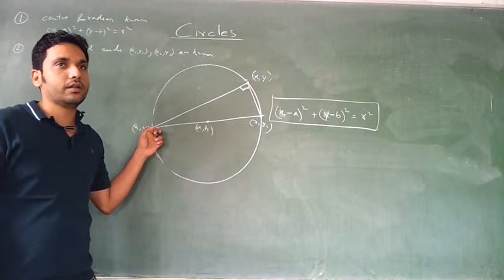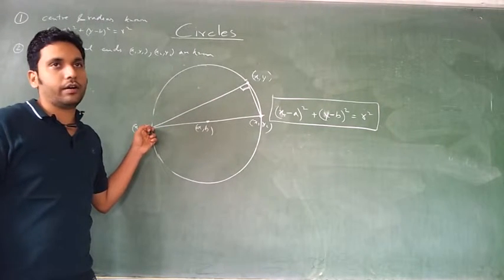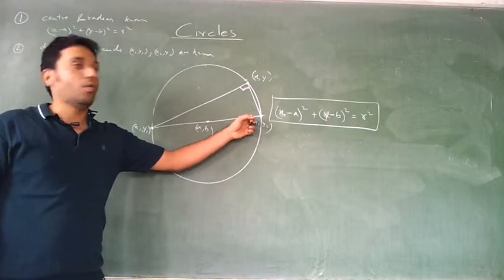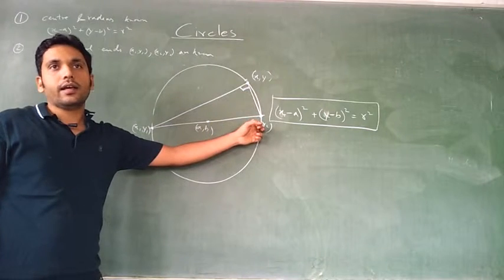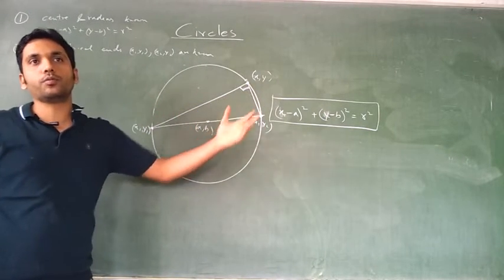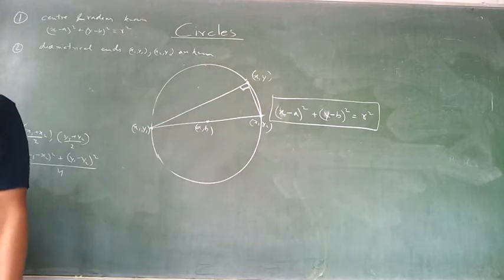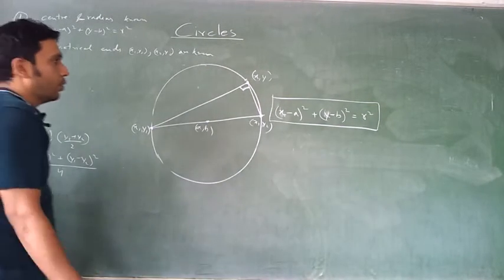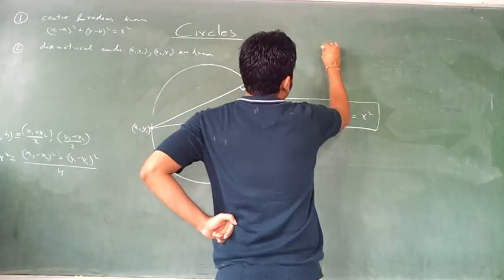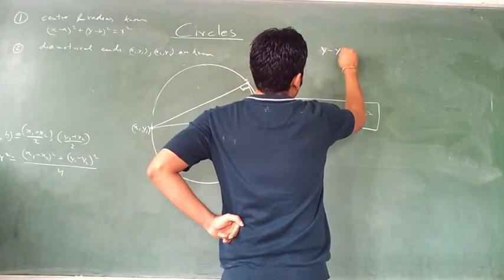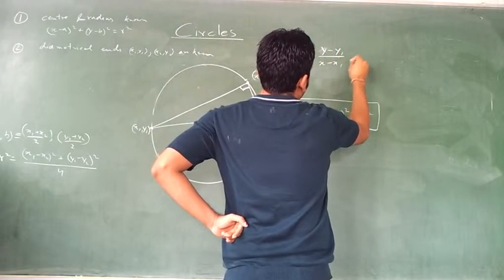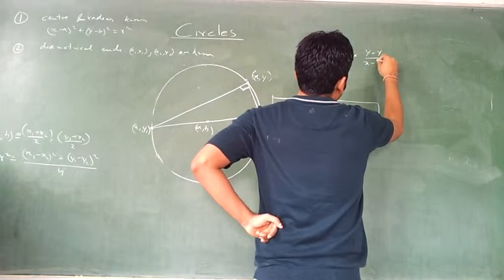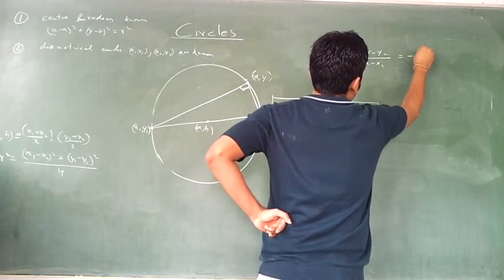What is the slope of this? y minus y1 divided by x minus x1. And what is the slope of this? y minus y2 divided by x minus x2. The multiplication of the slopes should be minus 1, or not? If two lines are perpendicular to each other, the multiplication is minus 1. So the other way of writing it, which is the more common way, is y minus y1 upon x minus x1 multiplied with y minus y2 upon x minus x2 is equal to minus 1.